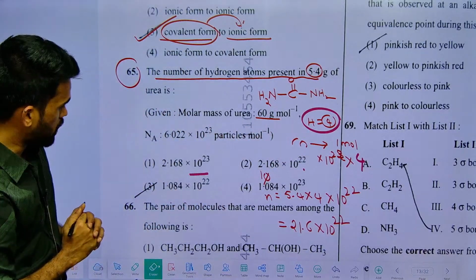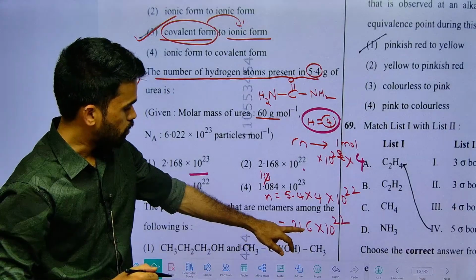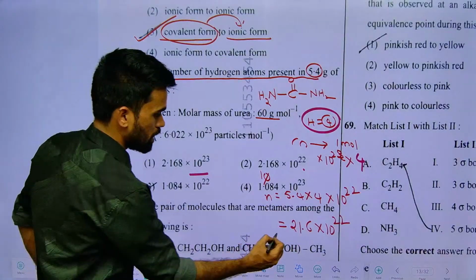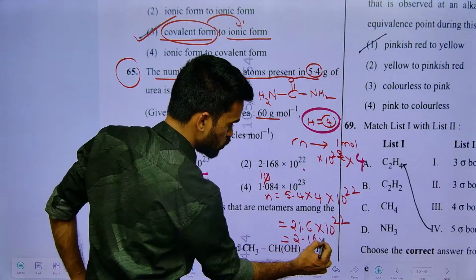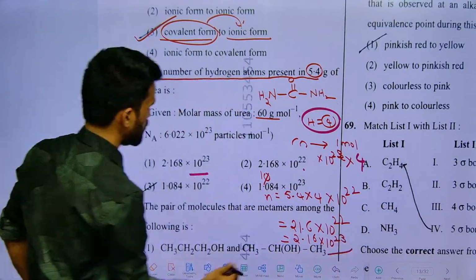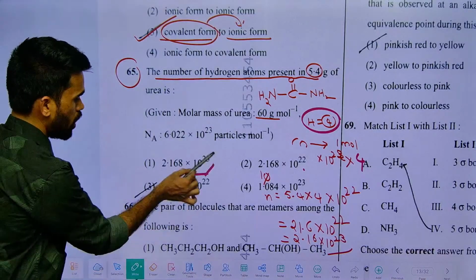Just check. We got 21.6 into 10 power 22. So I can write this as 2.16 into 10 power 23. So it means the best suitable answer here will be option number 1.